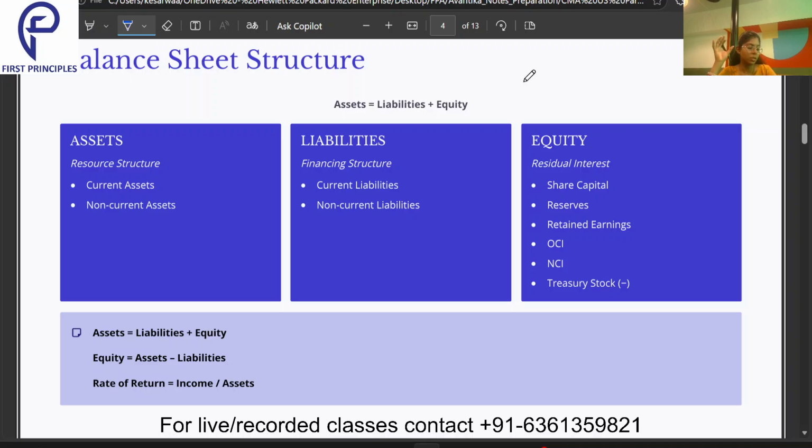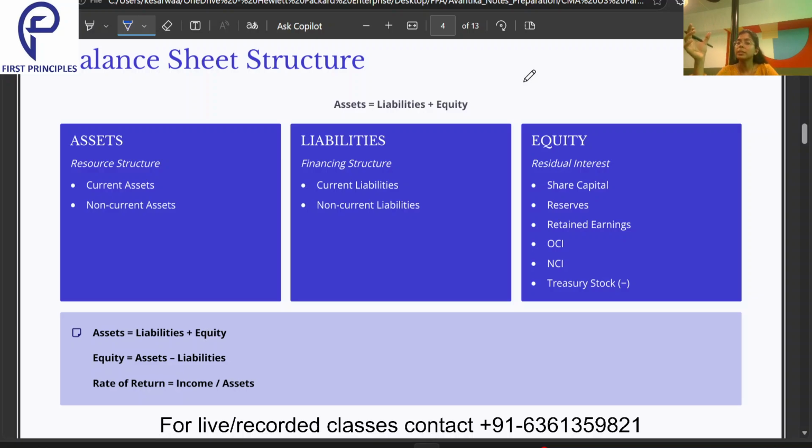Non-current assets are those which are going to be there in the business for a long period of time. For example, machinery, laptop, furniture. These are non-current assets. Coming to the liability, current liability, accounts payable. I have to pay the money for the goods I purchased from my creditor, for which the duration was 3 months.